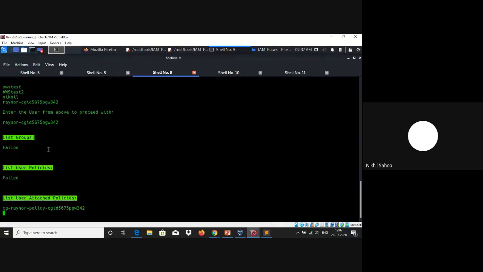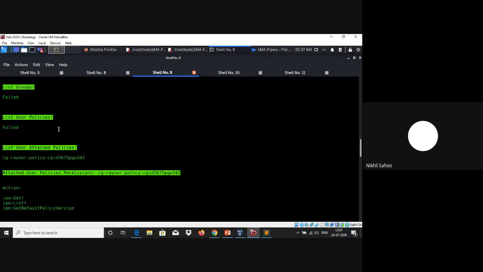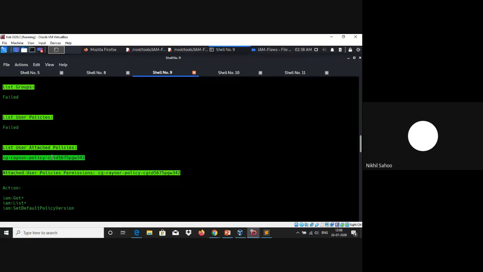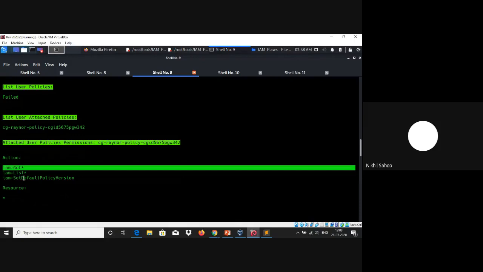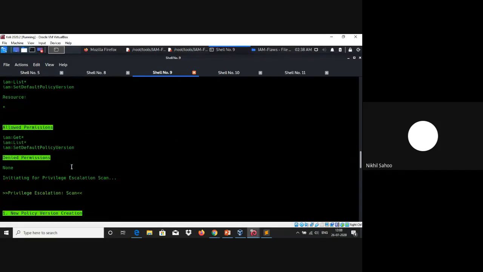As you can see, list groups and list user policies have failed because, as we had seen, it isn't assigned to any user group or any inline policy, but we had an attached managed policy, and this was the permission that was set with that policy. These are a complete list of allowed permissions, and we don't have explicit deny permissions.